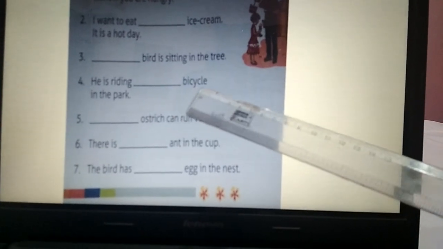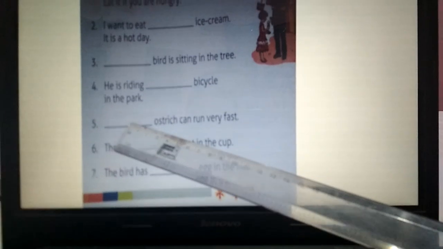Number 4. He is riding dash bicycle in the park. Again, B is not a vowel, so we'll put "a". He is riding a bicycle in the park. Number 5. Dash ostrich can run very fast. Now O is a vowel, so we'll put here "an". So an ostrich can run very fast.